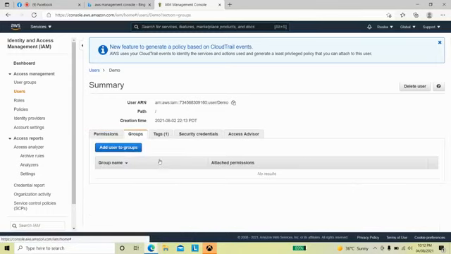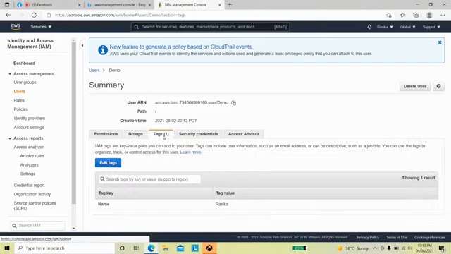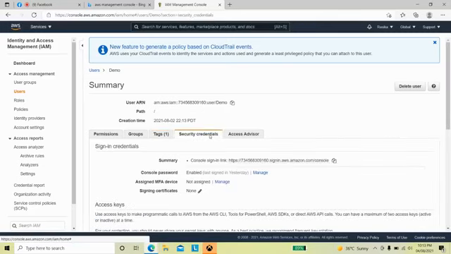And there are no groups. I haven't created any group and I haven't assigned this user to a group. Then the tag I have given: for simple explanation I used my name, because I am the user. Then over here are the sign-in credentials. As we discussed in the features, multi-factor authentication is available. In this user I haven't assigned it, but if we want, we can do it. So this is a simple introduction of how the user is created.